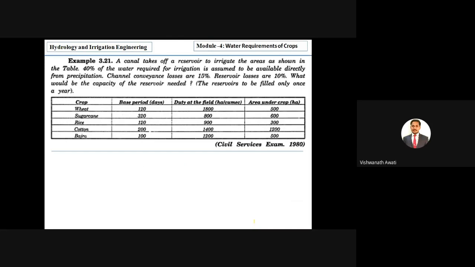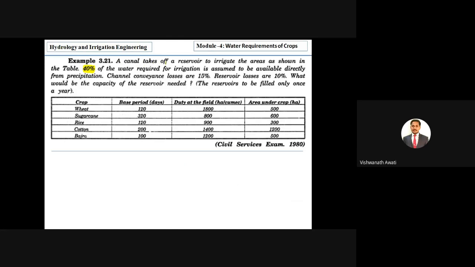Same problem, almost the same, and the only extra point is that for the total reservoir capacity, for irrigation, 40% we are getting from rainfall. It means we have to first calculate how much total water is required. Then out of this, we only have to take 60% as required water. Why? Because already 40% is available through the rainfall. Correct? Okay. So we'll see the problem first.